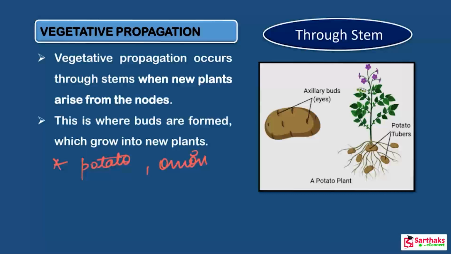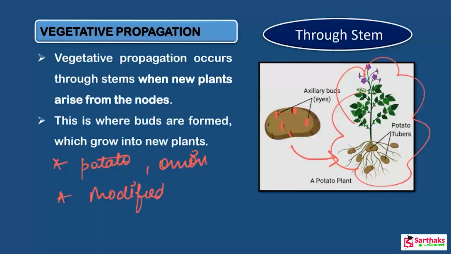Can you observe that a potato has many eyes? Look at this diagram. These are known as the eyes, that is the buds. These are the axillary buds on its body. So when the potato tuber is planted in the soil, the various buds of the potato tuber start growing to form a new plant. Look at this. Keep in mind that they are also modified stems, and these modified stems develop into a new plant when we plant them in the soil.